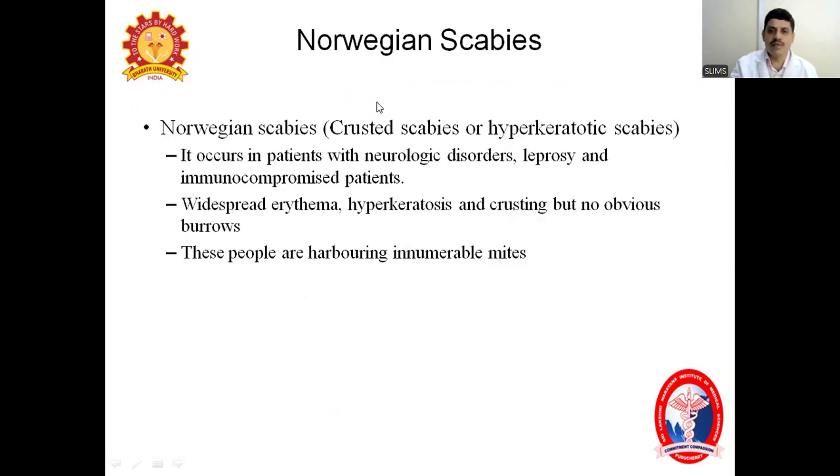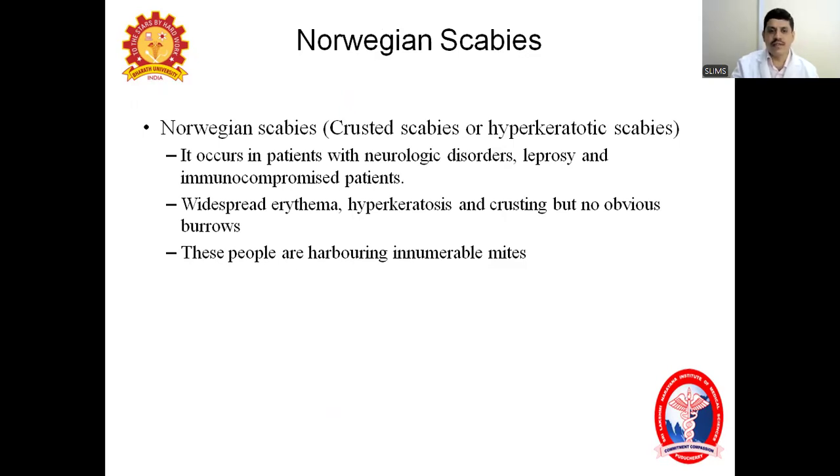Coming to the other type of scabies, Norwegian scabies. What other names are given to Norwegian scabies? It's also called crusted scabies or hyperkeratotic scabies. I'll come to why it is called so. Usually Norwegian scabies is a severe form of scabies.